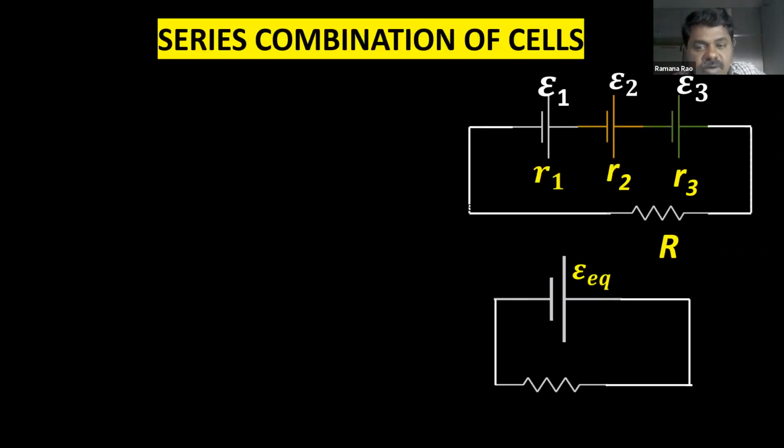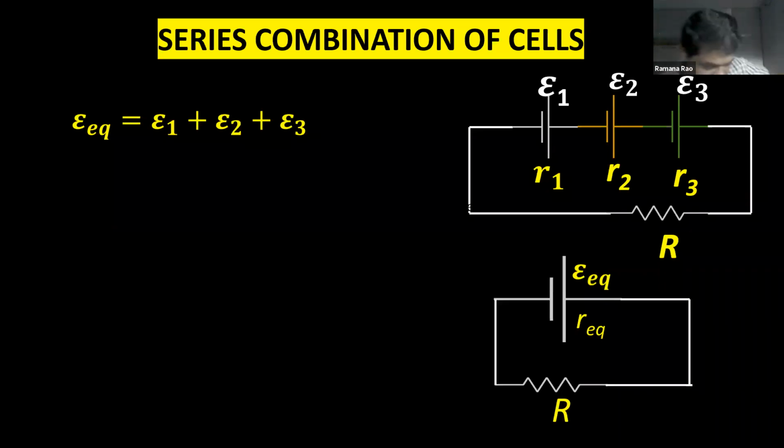Now this is the combination, and already I told epsilon equivalent is how much? Epsilon 1 plus epsilon 2 plus epsilon 3. So very important equation. Whenever the cells are connected in series, you can say this is which combination? Series combination. Whenever cells are connected in series, the total EMF is going to be epsilon 1 plus epsilon 2 plus epsilon 3. This is the total EMF or equivalent EMF.